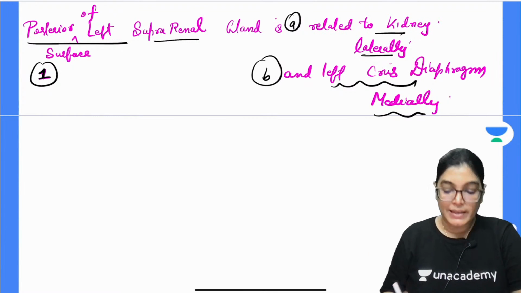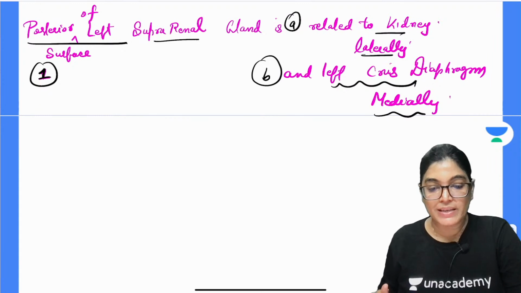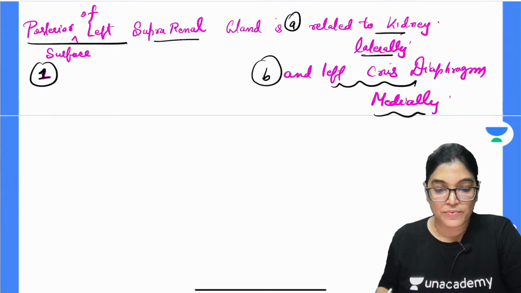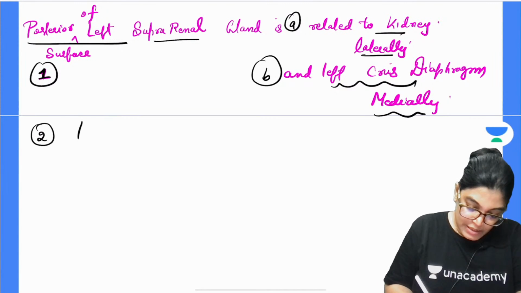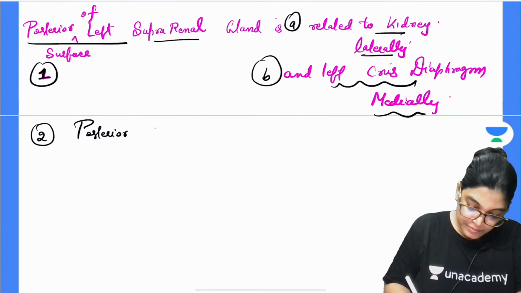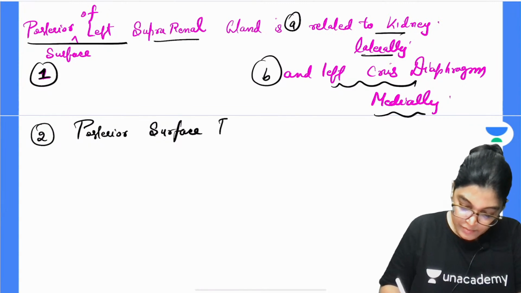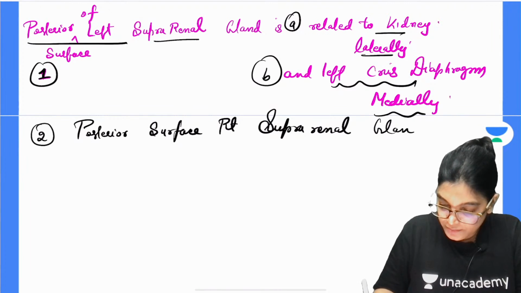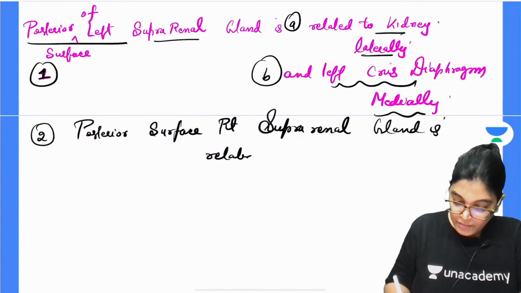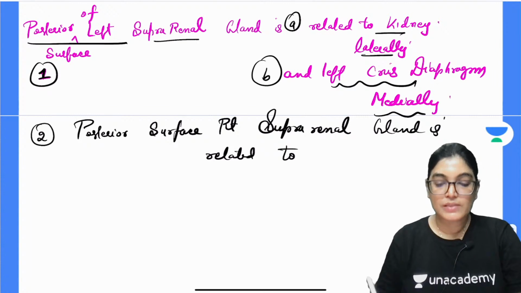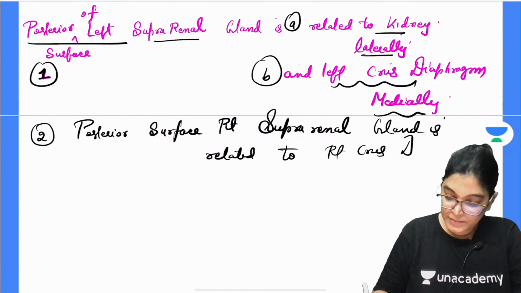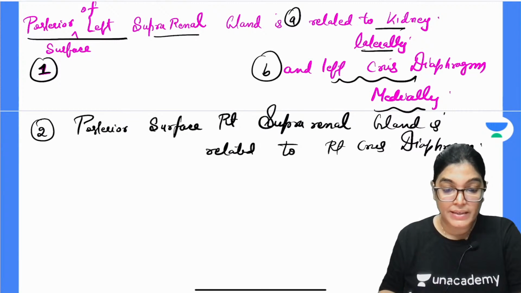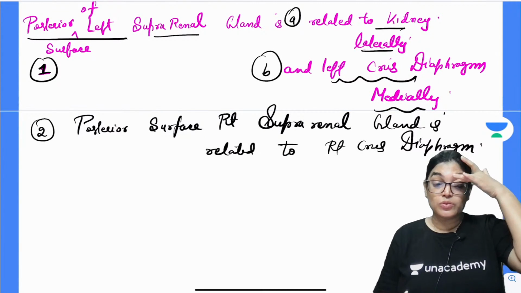Now if I talk about the next point, that is the posterior surface of right suprarenal gland. The posterior surface of right suprarenal gland is related to right crux of the diaphragm. So in short, we have done the posterior surface relations of both the right and the left suprarenal gland very nicely, and I would like to show you the diagram for it.